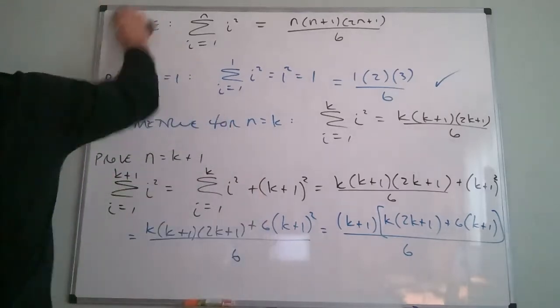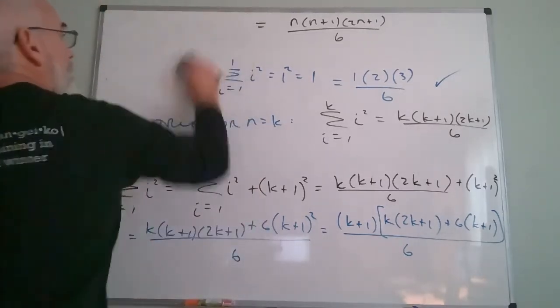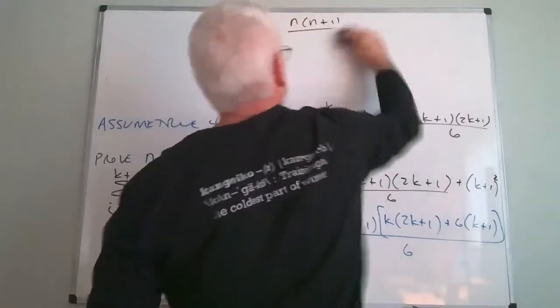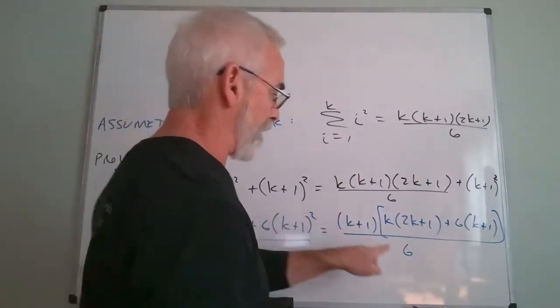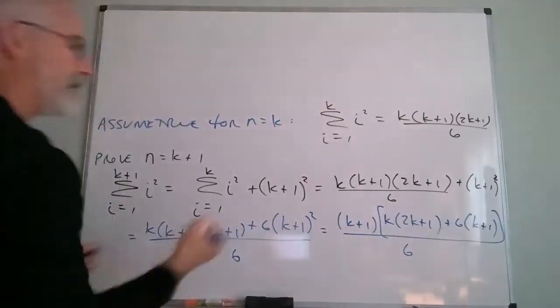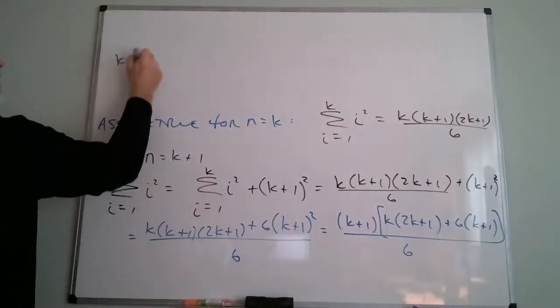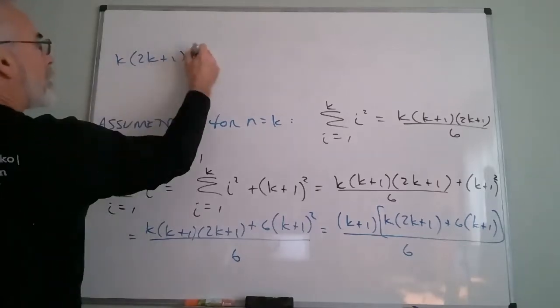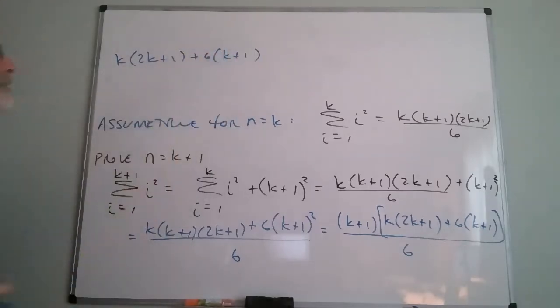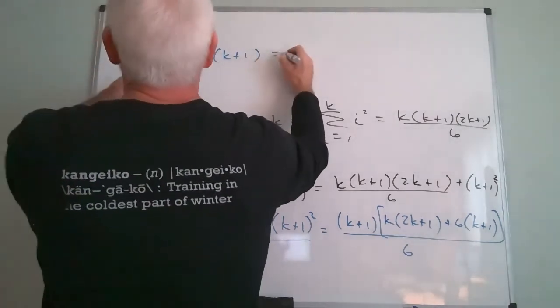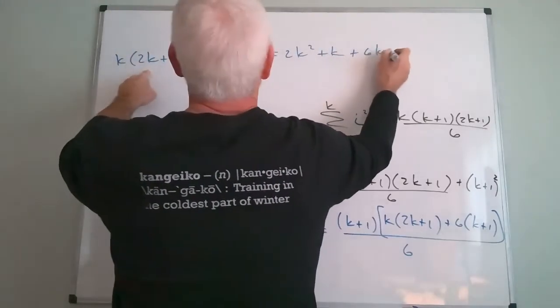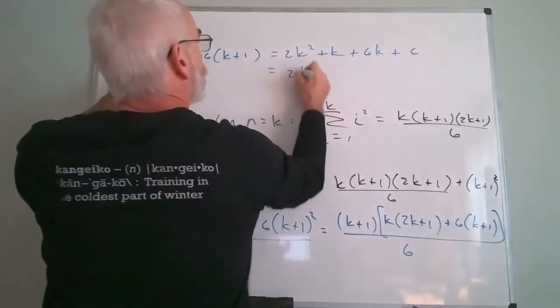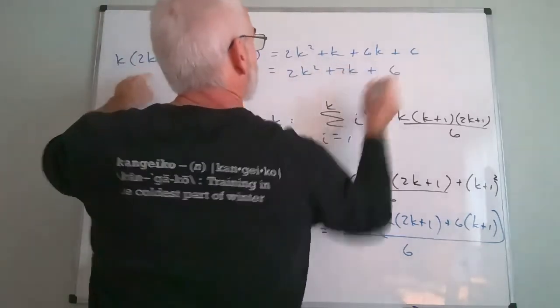Now I need to erase this because I need the space. We need to manipulate this. So let's do a little algebra. If I said k times 2k plus 1 plus 6 times k plus 1, well, if we multiply this out, what do we get? We get 2k squared plus k plus 6k plus 6, or 2k squared plus 7k plus 6.